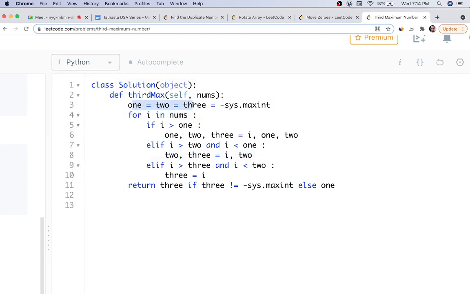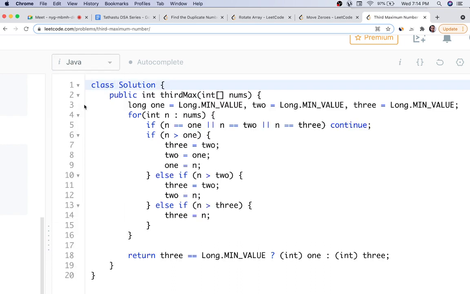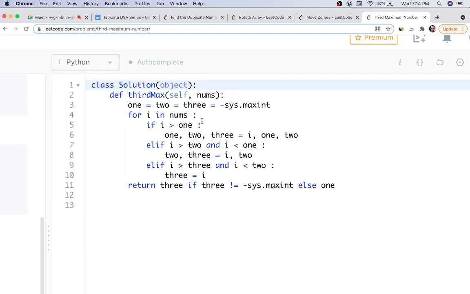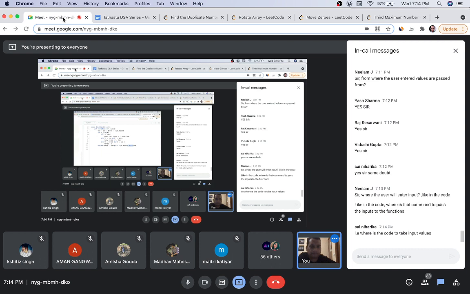Okay, 1, 2, 3 values initialized to minus sys dot maxint, which is the largest negative value, for i in nums. If i is greater than 1, what we'll do, this is the comma operator available in Python to swap the values. If you are not aware of this, you can just write 3 statements as you wrote in Java or C++. You can write statements like this as well. That is a shorthand notation to swap two variables' values. Okay, so do the third condition, and if it is not equal to this, else largest will be returned.